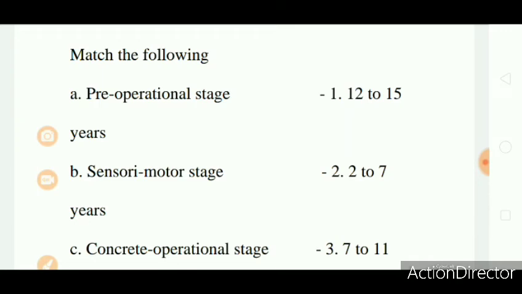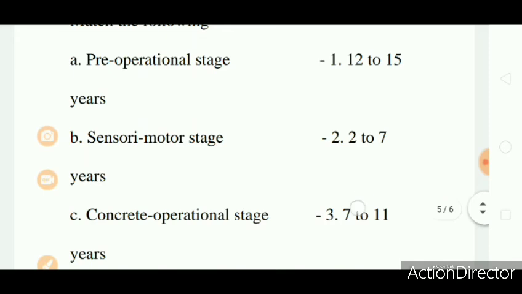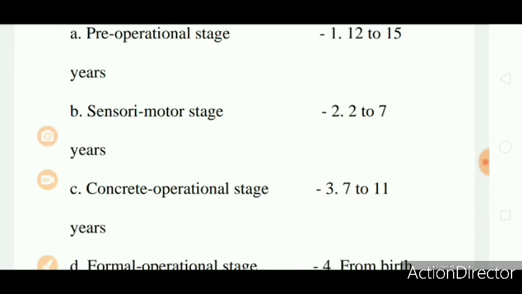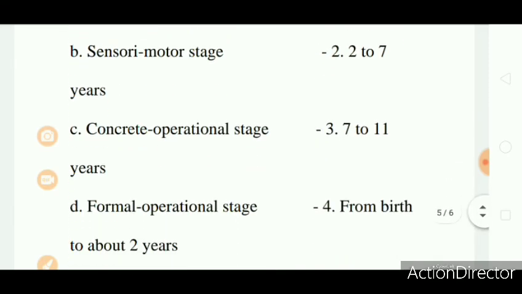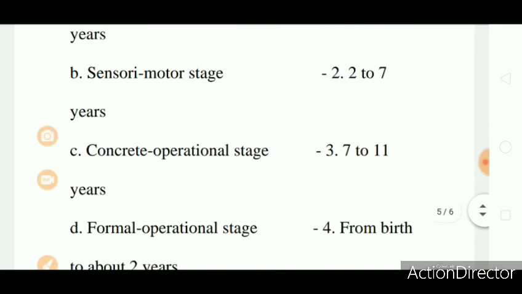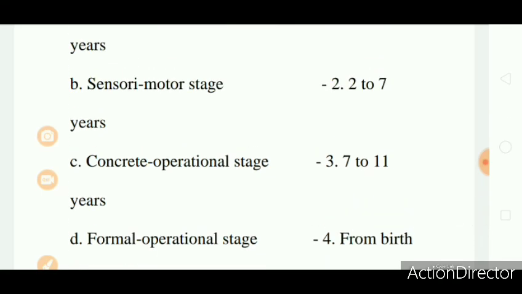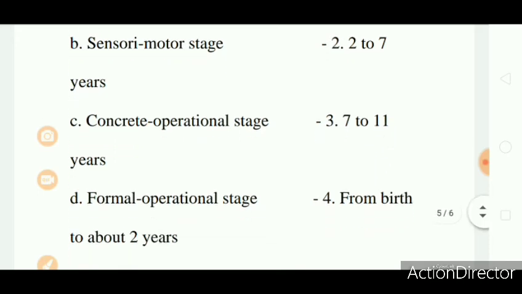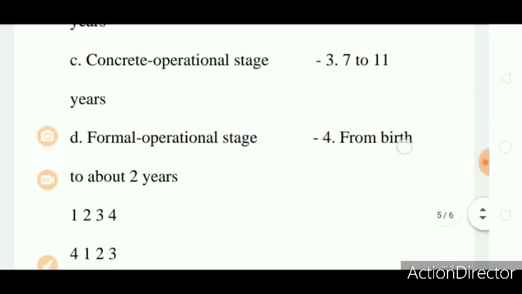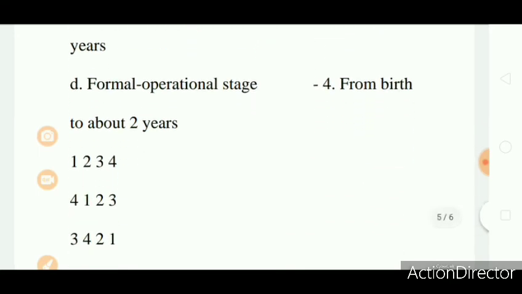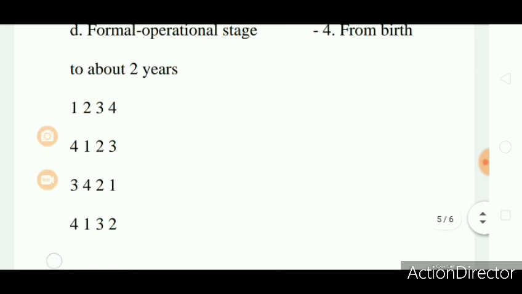The right answer is: pre-operational stage means it is 2 to 7 years. Then sensory motor stage means it is from birth to about 2 years. Then concrete operational stage means it is 7 to 11 years. Then formal operational stage means it is 12 to 15 years. So the right answer is 4132.